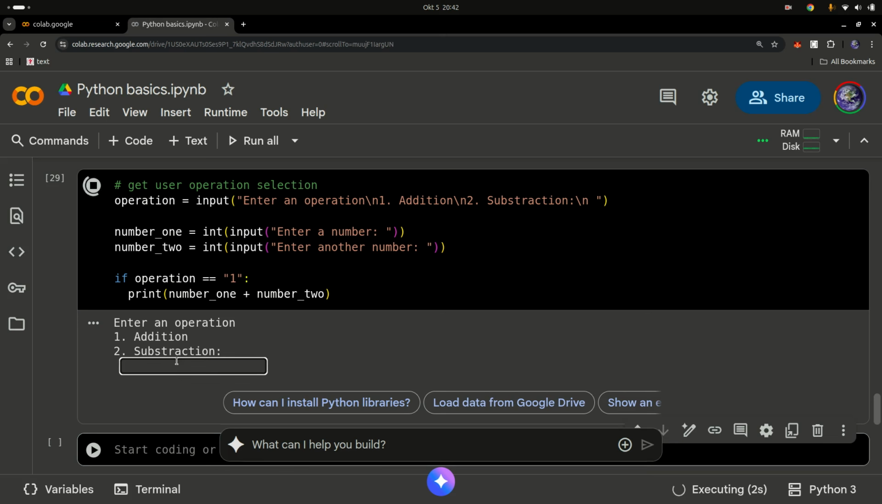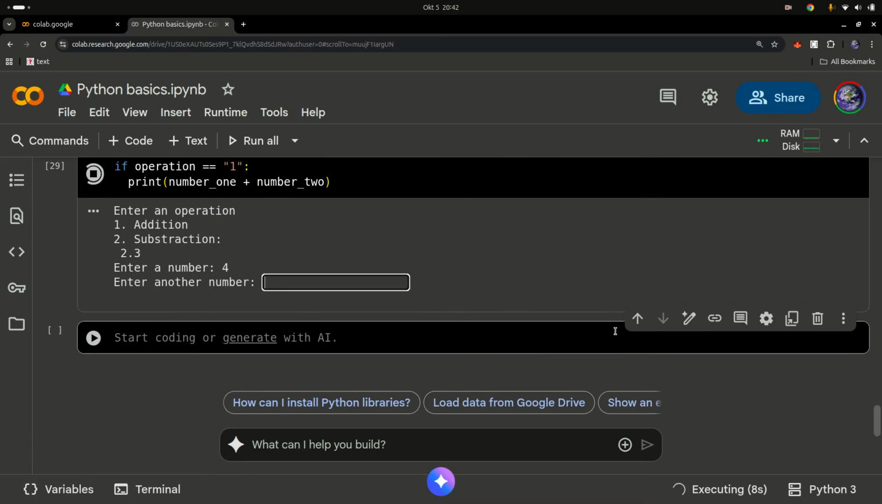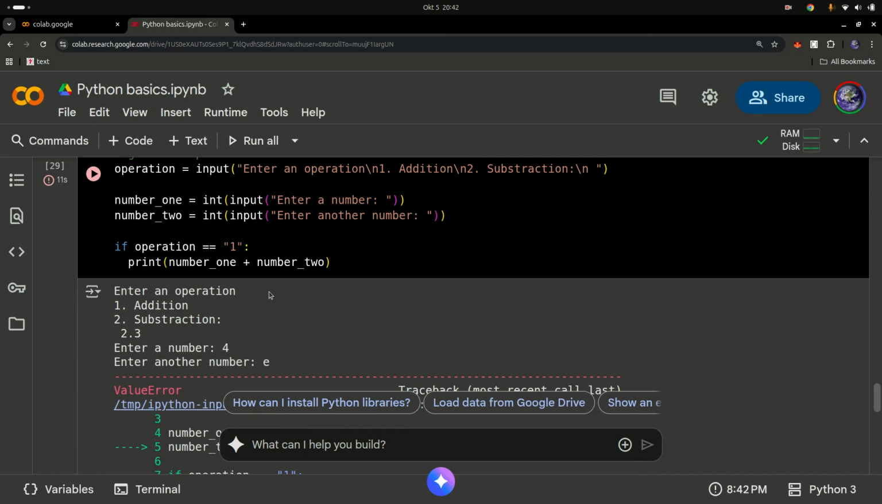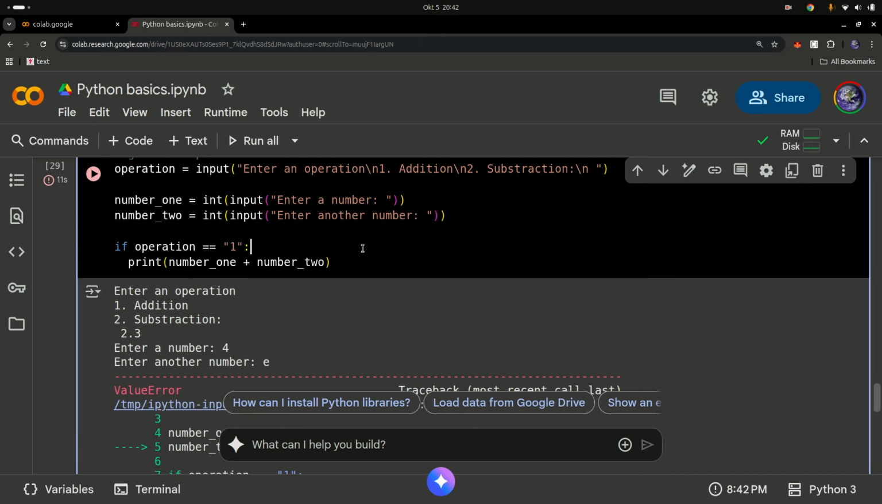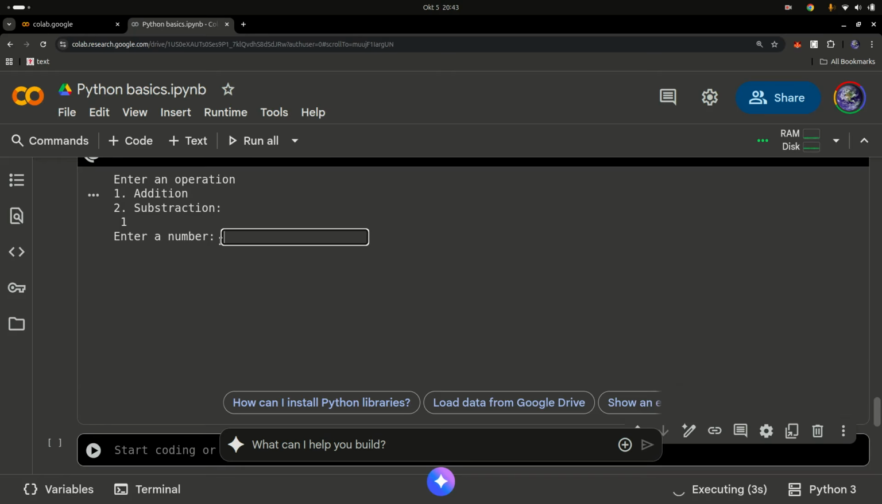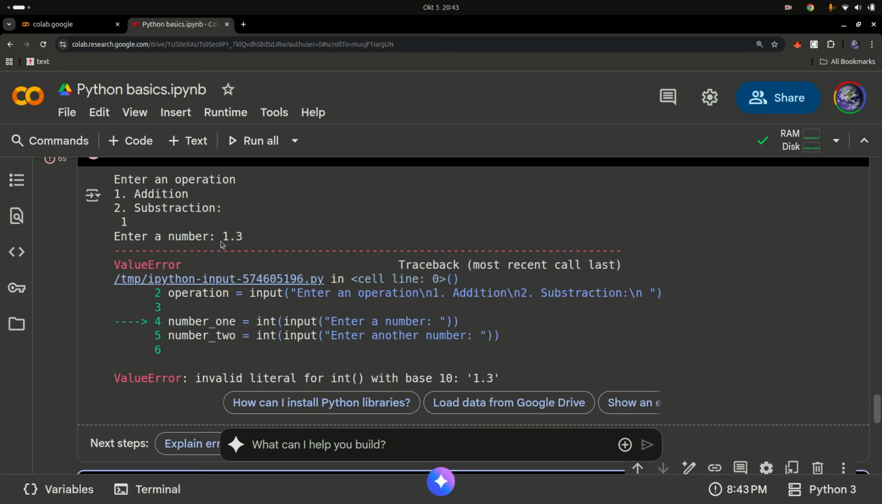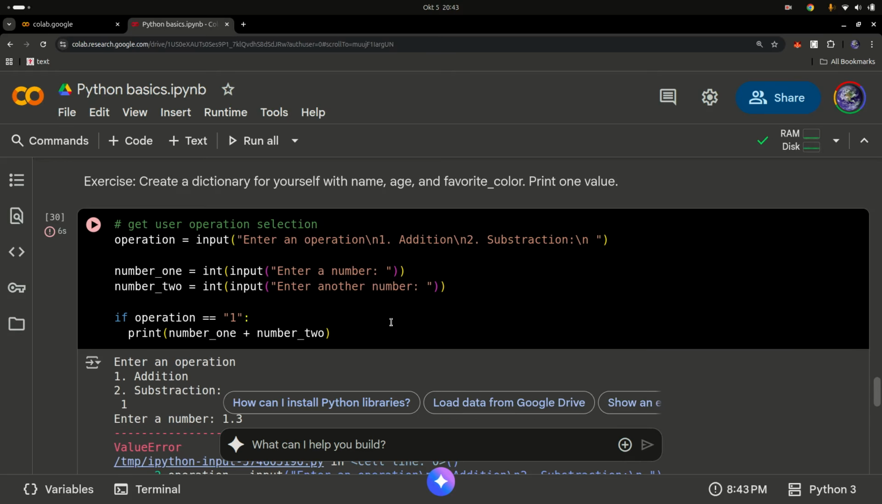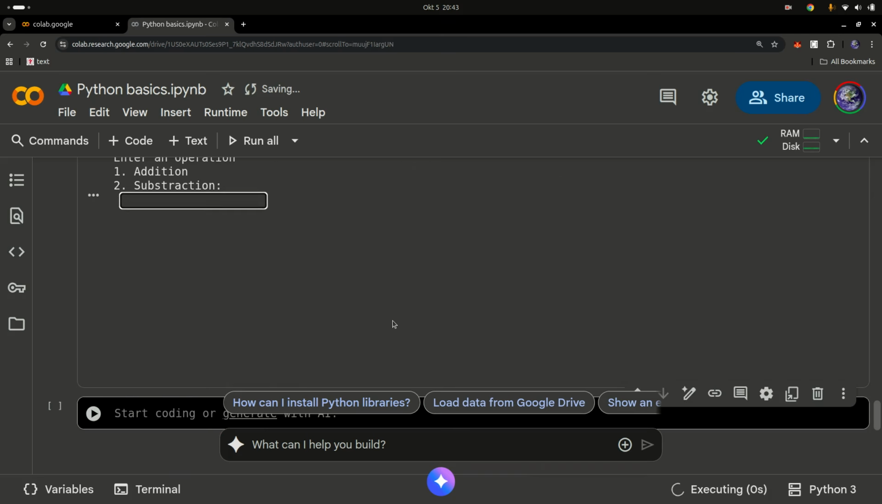What if I put in 1.3 and 4? Oh, sorry, my bad. I didn't select a valid operation right there. So I'm just inputting some random numbers, it's going to error out anyway. Okay, let's run this again. So I'm going to select addition, and I'm going to select 1.3. It errors out.